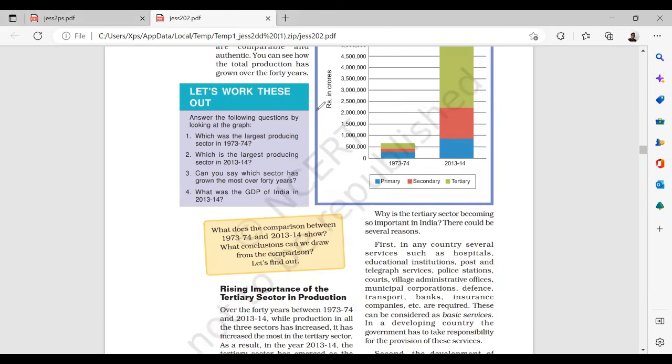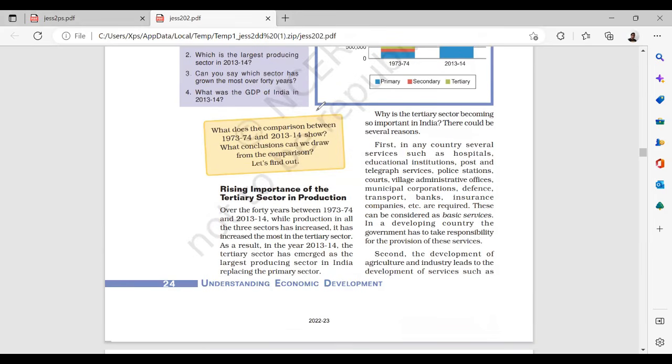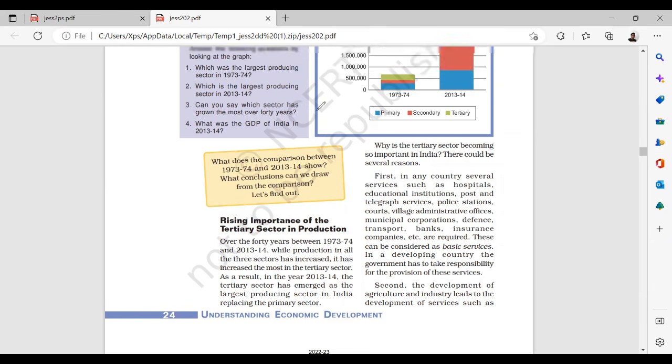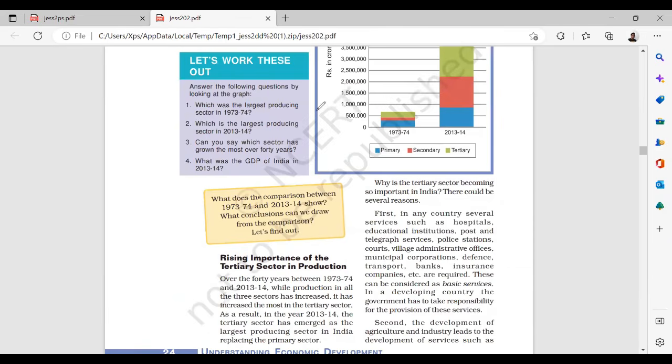Now, the rising importance of the tertiary sector in production. Over the 40 years between this and this, while production in all three sectors has increased, it has increased the most in the tertiary sector. As a result, in the year 2013-14, the tertiary sector emerged as the largest producing sector in India, replacing the primary. Why has it moved? Because technology overruled.